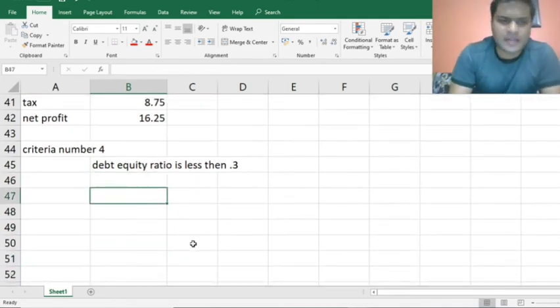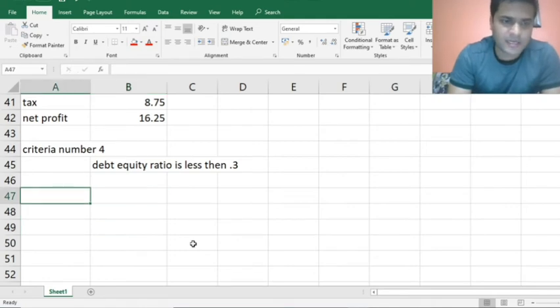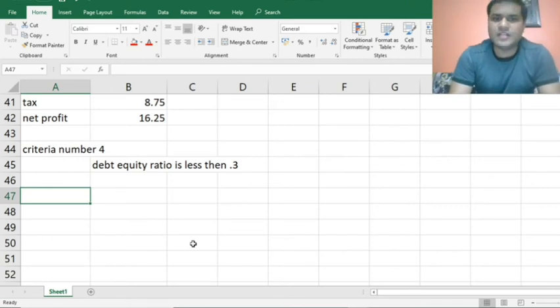Now, where do we find the debt equity ratio? You can easily get it from any of the websites if you want to. They give you a fair enough idea. But if you want to really calculate this, we'll take a separate calculation of this in the next session, since we have a limitation of time here.